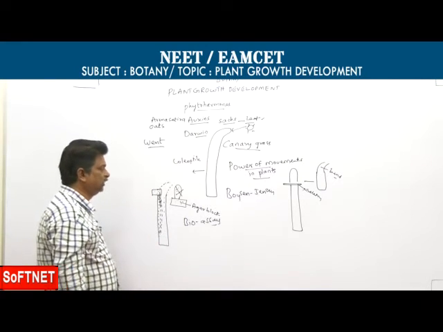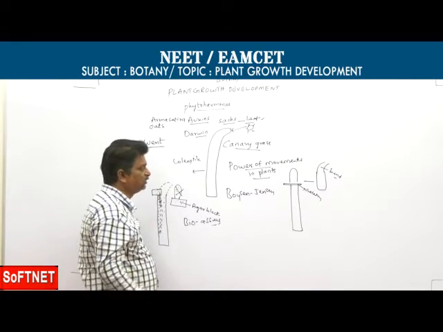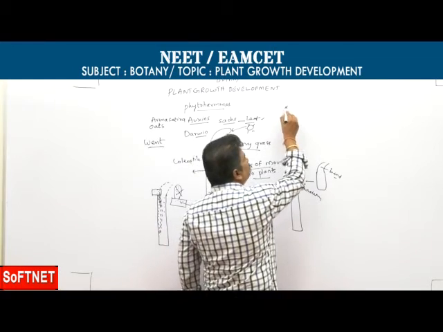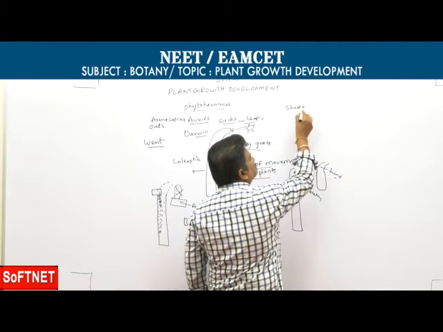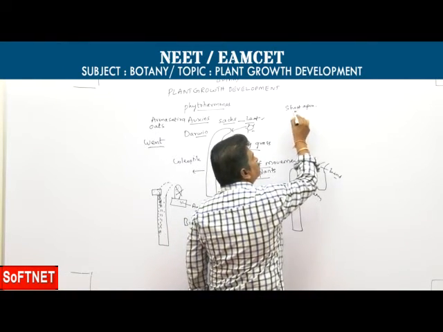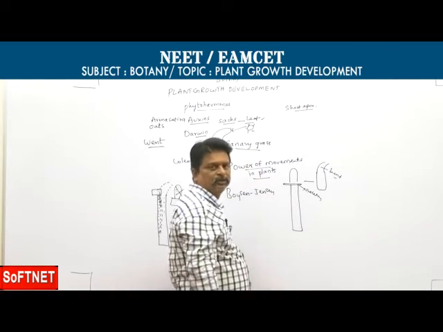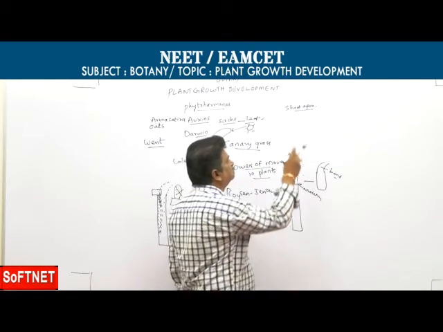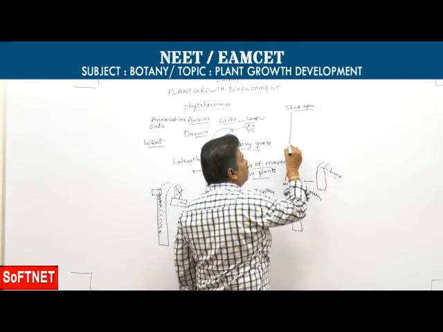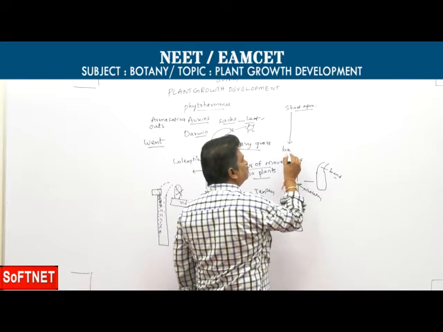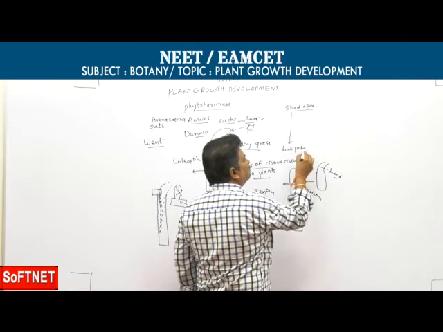Auxin is synthesized in the shoot apex, and a little in the root apex. From the shoot apex, auxins migrate downwards, which is called basipetal.